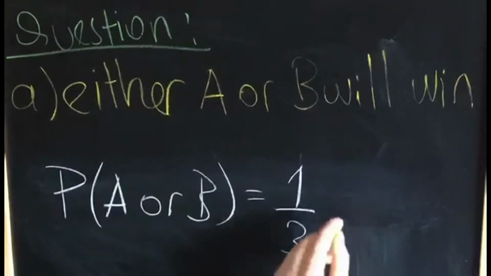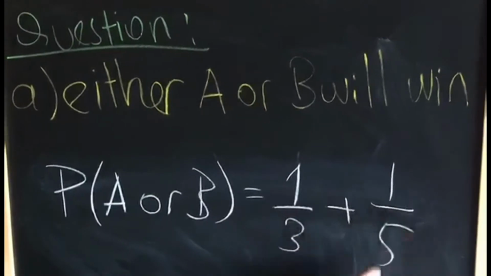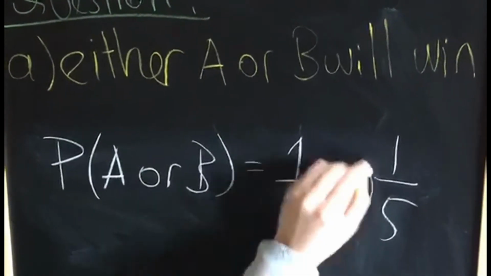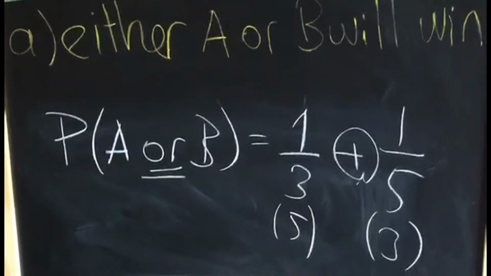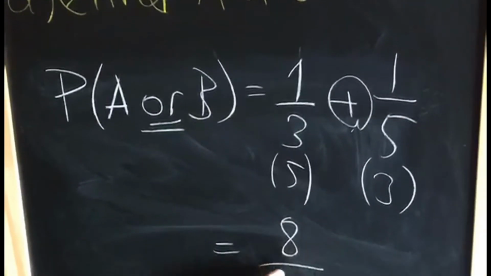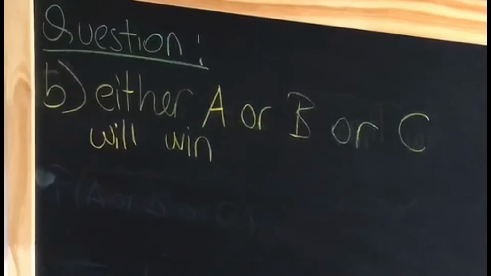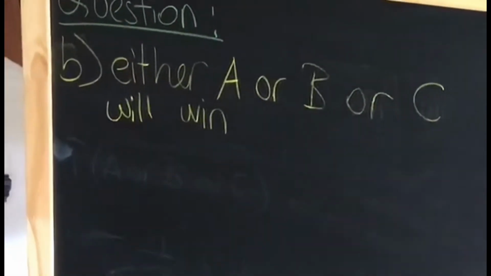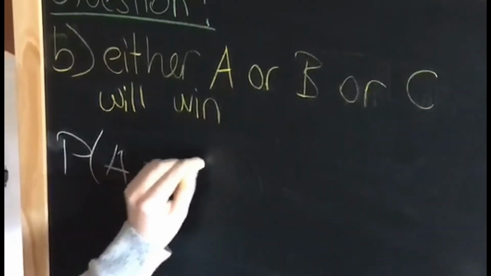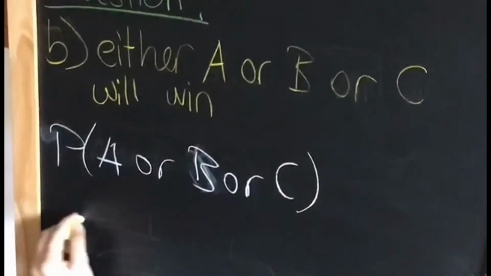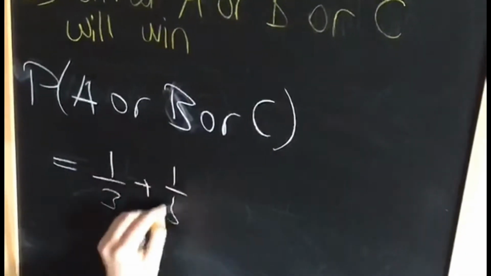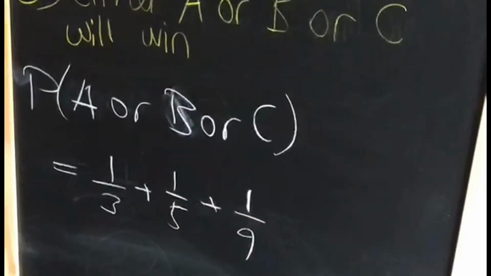The question is the probability that either A or B will win. Probability of A is 1 over 3, probability of B is 1 over 5, which means the probability of A or B is probability of A, 1 over 3, plus probability of B, 1 over 5. We are using plus here because the question is saying or.